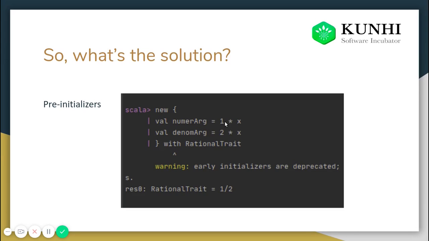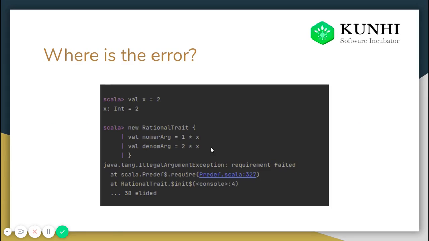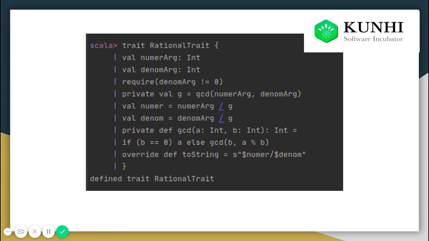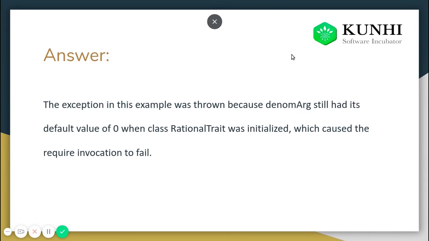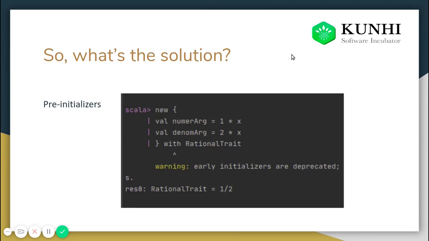We are giving the values of 2 and 4 beforehand. Why am I calling 2? Because x equal to 2, 1 into 2 is 2, 2 into 2 is 4. So we are giving the 2 and 4 beforehand, and then we are writing with rational trait. After getting these values, it goes to the rational trait, where it gets the values of 2 and 4 because it has already been declared. So it passes the required condition and the trait works fine. So this is what is happening here.